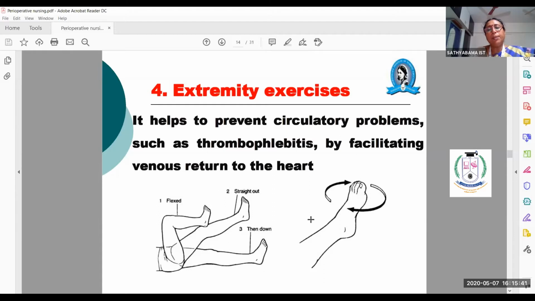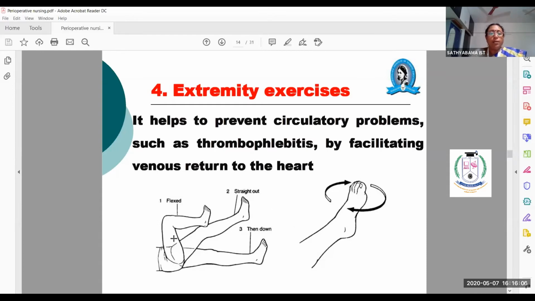So whenever the patient has thrombophlebitis, the patient has to be treated by providing exercises, wearing a crepe bandage, and elevating the legs while sleeping and while lying down on a flat surface. All these things will prevent thrombophlebitis and other complications.